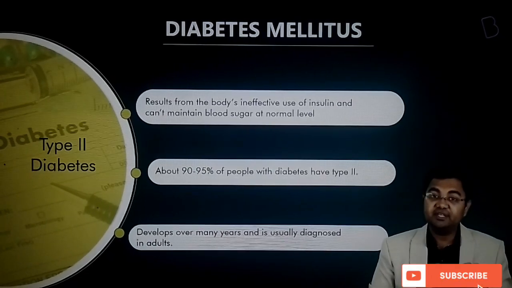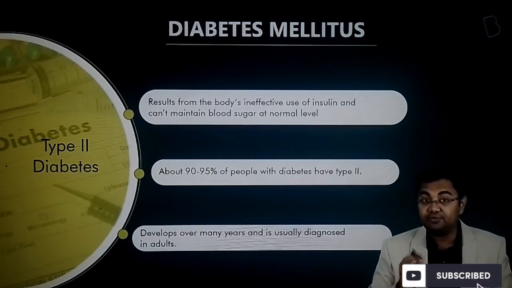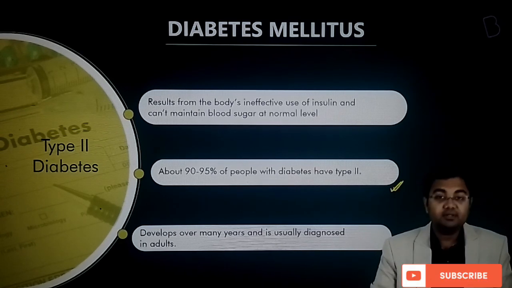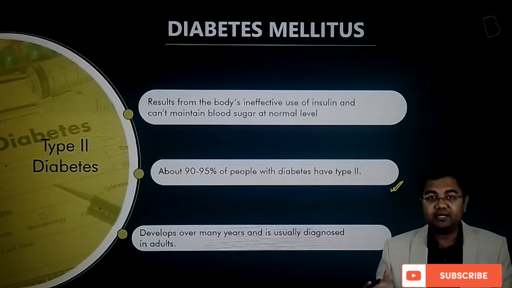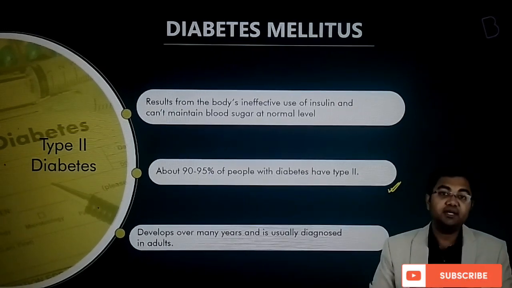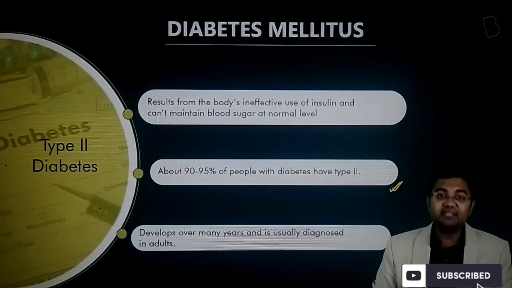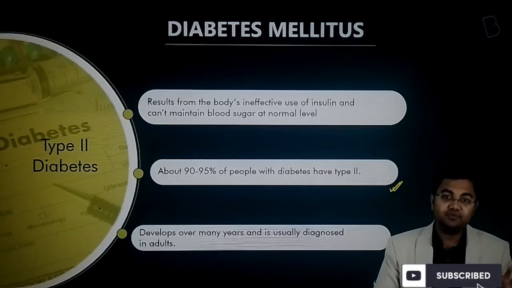This is the kind of diabetes which will be observed in 90 to 95% of the cases of diabetes. So this is where the first two conditions that we had talked about, that either the insulin production does not happen in the body, or even if it does, the body is not able to use it. In these cases, type 2 diabetes will develop.